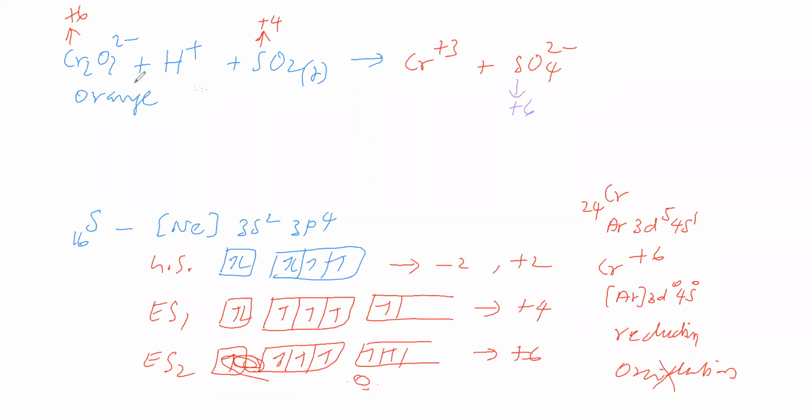So acidified dichromate with sulfur dioxide gas: dichromate undergoes reduction, converting into Cr3+, which is green. Sulfur dioxide undergoes oxidation, converting into sulfate, which is colorless. Therefore, the orange turns into green on passing sulfur dioxide. Sulfur dioxide turns orange acidified dichromate into green Cr3+. It is one of the tests for sulfur dioxide.